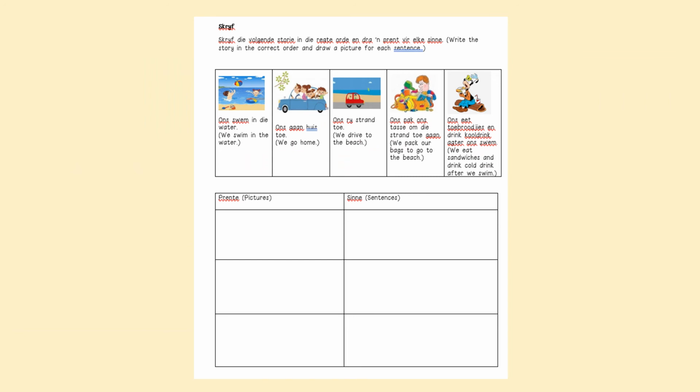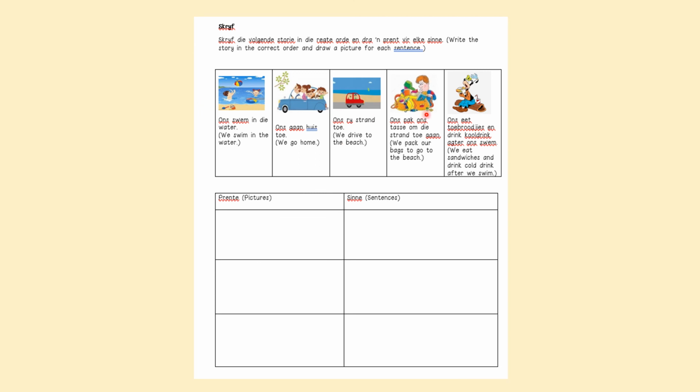In jou werkboek vir Dinsdag, in your workbook for Tuesday, jy moet dit skryf. You must do writing. It says, skryf die volgende storie in die regte orde en teken 'n prent vir elke sin. Write the story in the correct order and draw a picture for each sentence. So if we look in our block here, we have our story. It says, ons swem in die water, ons gaan huis toe, ons ry strand toe, ons pak ons tasse om na die strand toe te gaan, ons eet broodjies en drink koeldrank na ons swem.